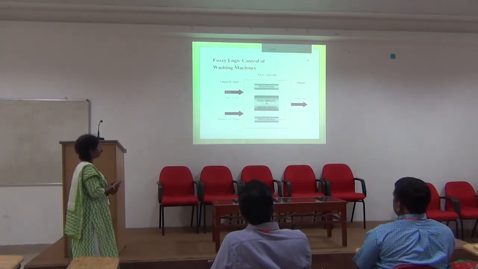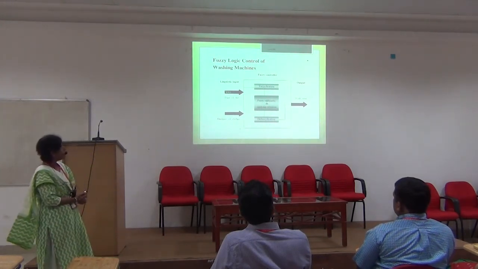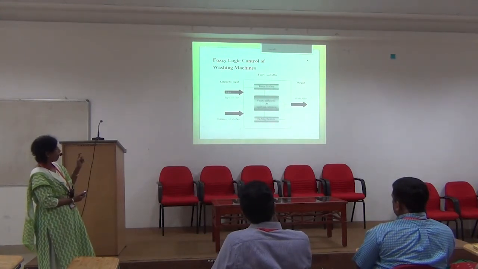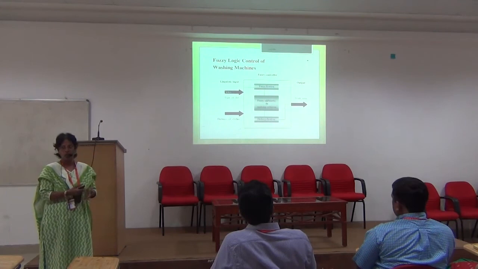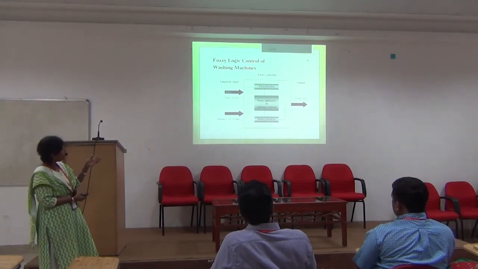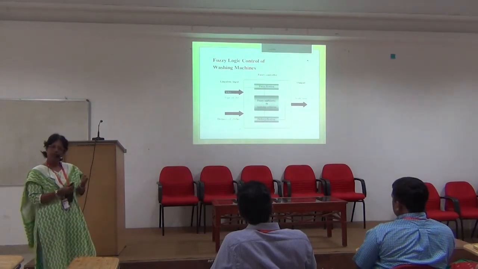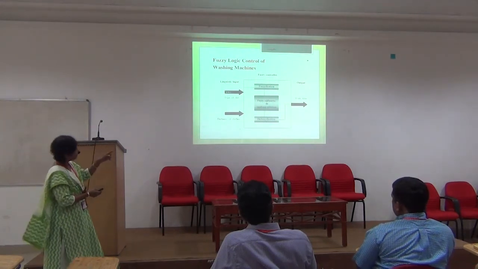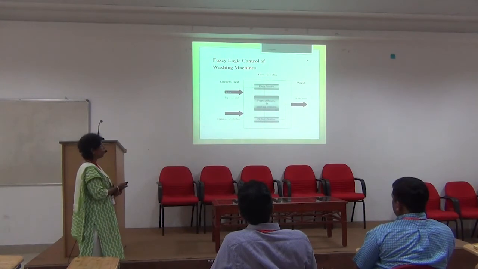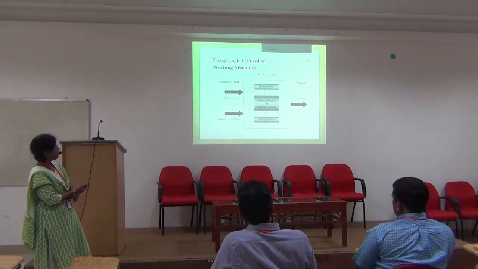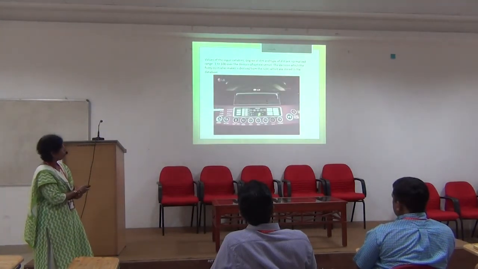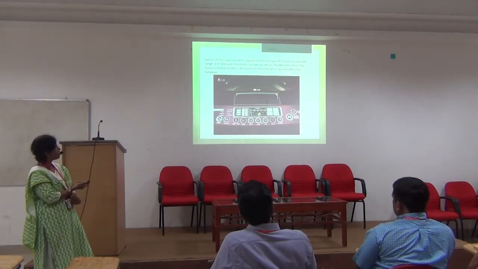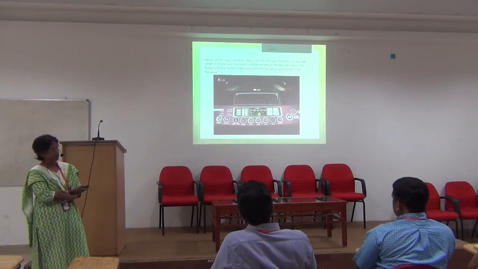Fuzzy logic control of washing machines. The inputs are the type of dirt and the dirtiness of clothes. The type of dirt may be greasy or non-greasy. The degree of dirtiness may be dirty, very dirty, extremely dirty. So the fuzzy controller gives the output, the wash time. The decision which the fuzzy controller makes is derived from the rules which are stored in the database.